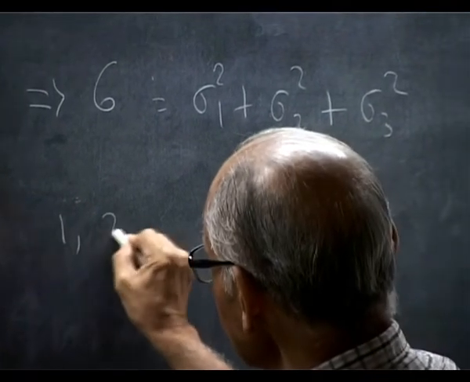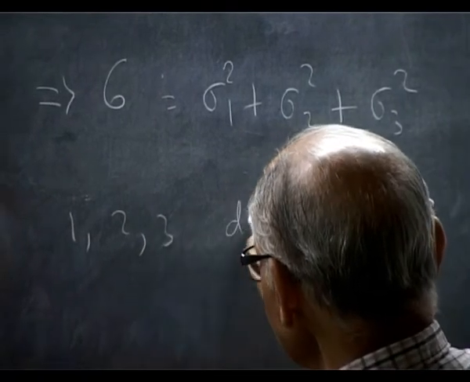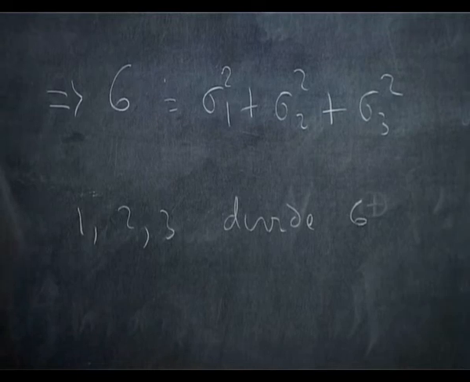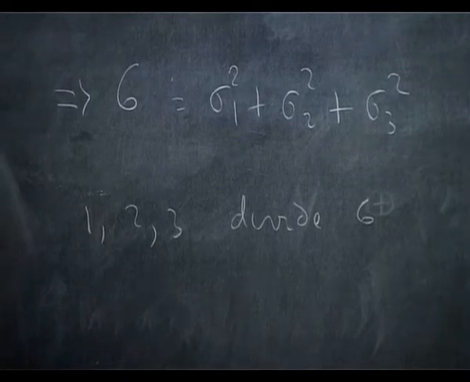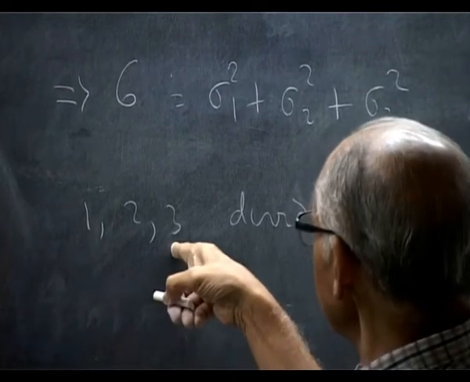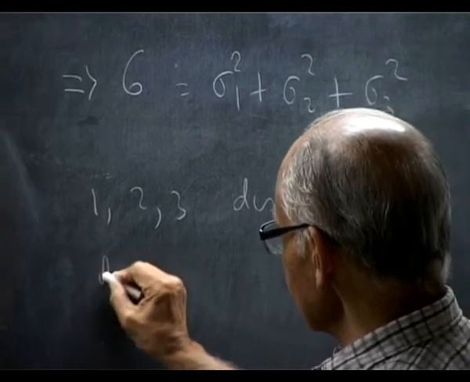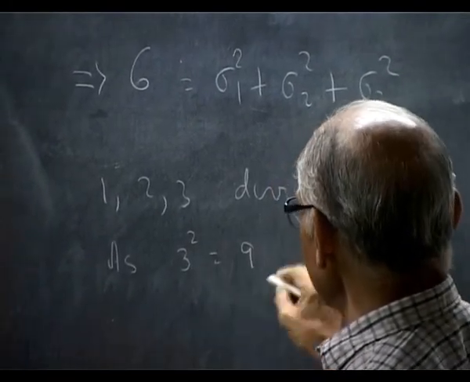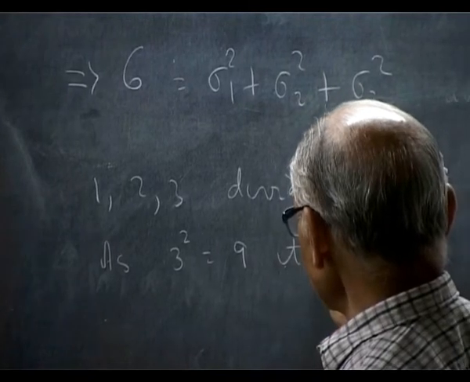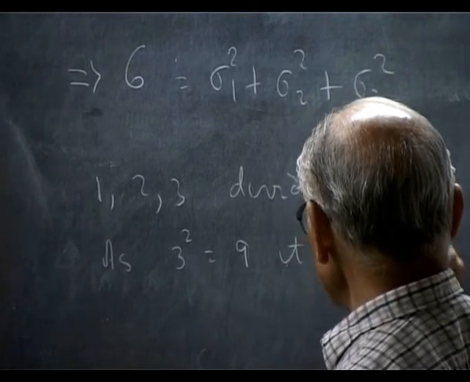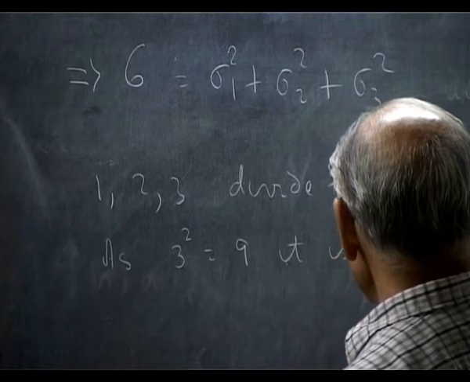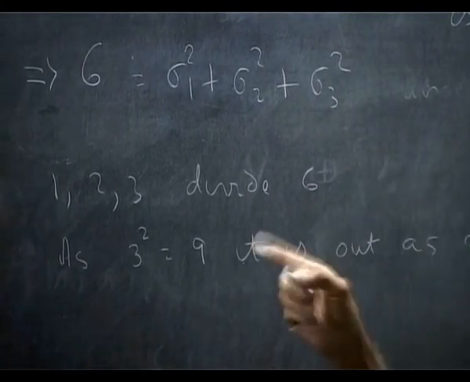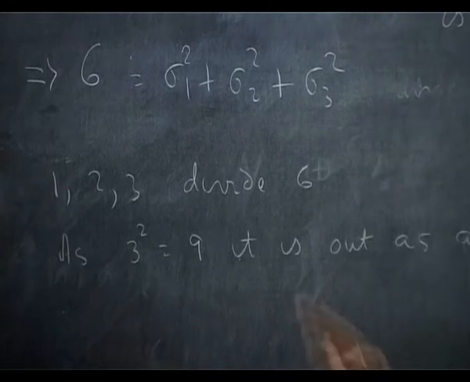Each sigma divides 6. But 3 is no good, as 3 squared is 9, so it is out as a sigma. So I have only 1 and 2.